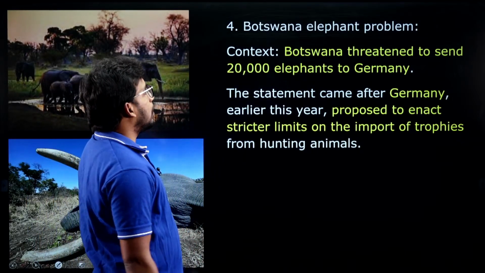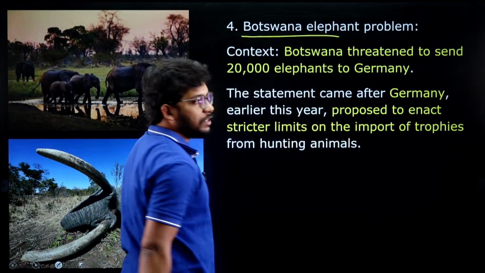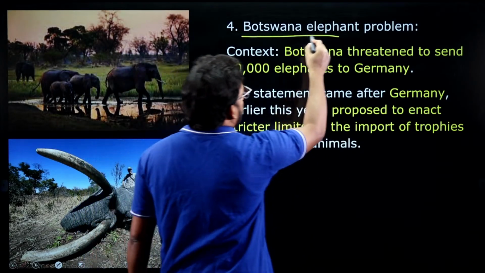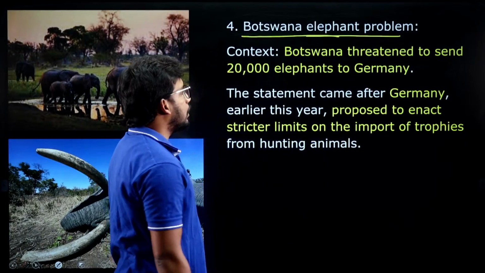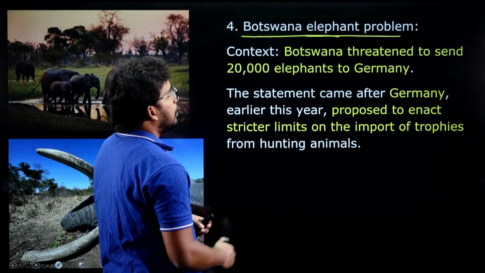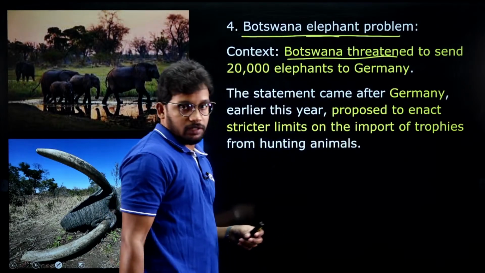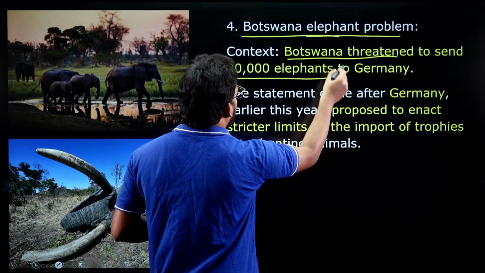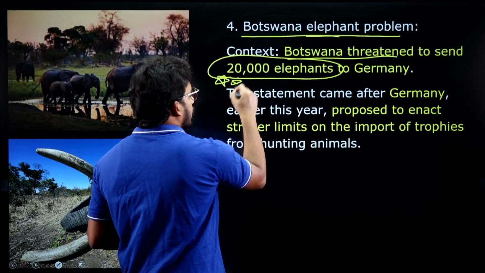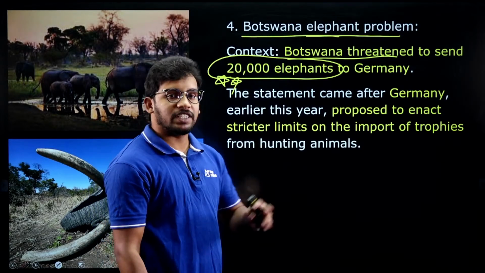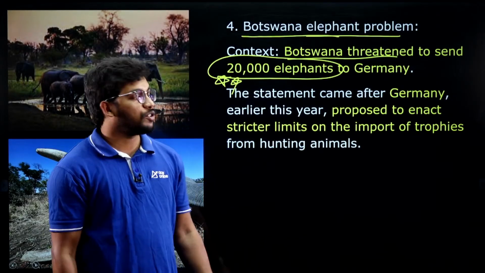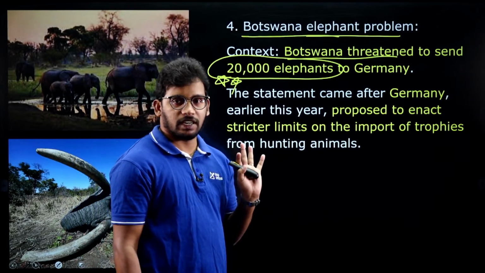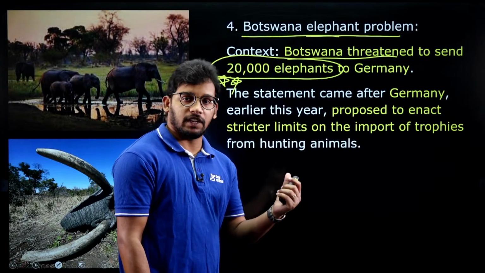Now let's move to the next one, an environment as well as international relations article, right? The Botswana elephant problem. So let's understand the context. Botswana has threatened Germany. Botswana is a country in Africa, and they have threatened that Botswana will send 20,000 elephants to Germany. So why have they said this, and what is the background? Let's understand. It may look funny, but it is a very serious problem, right?